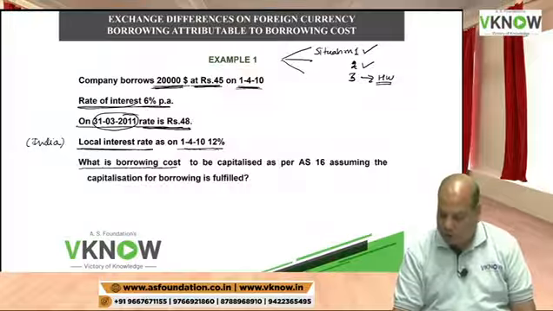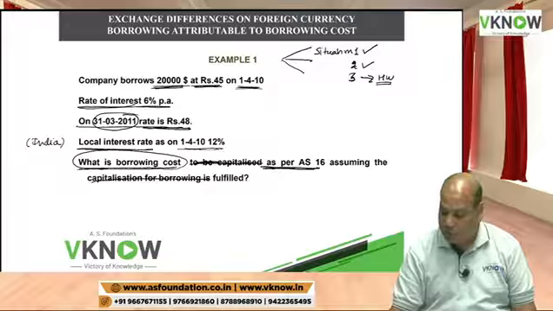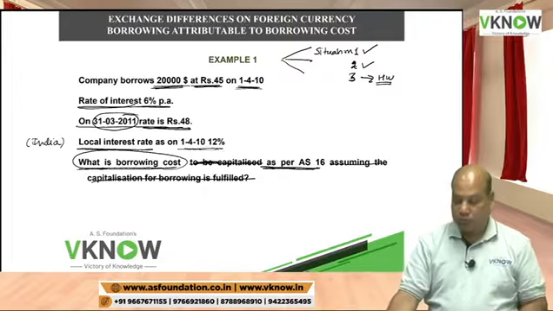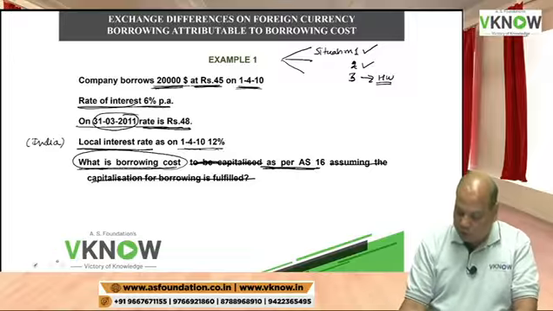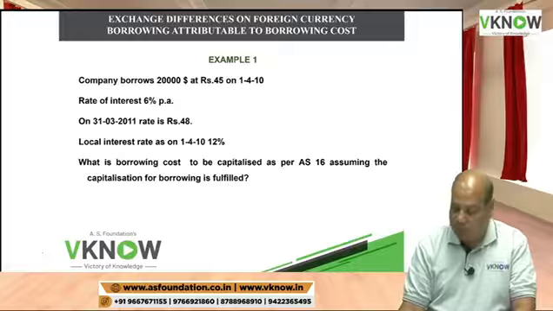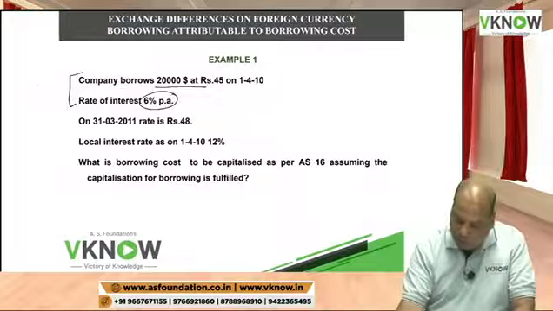What is the borrowing cost as per AS 16? That is the question. Then you will wonder what is so great about this question. This question is important. You have borrowed $20,000 at 6%. Why did you borrow at 6%? To save interest.